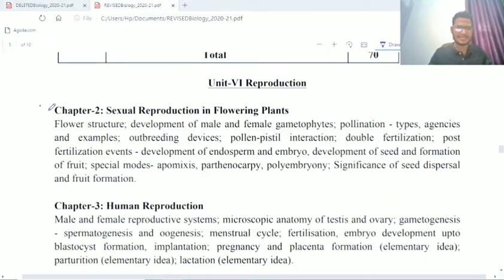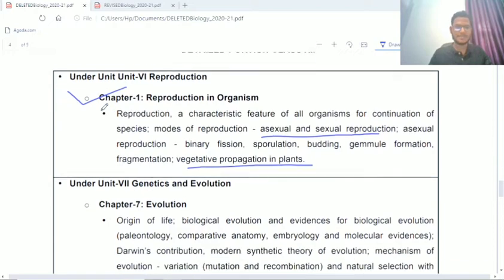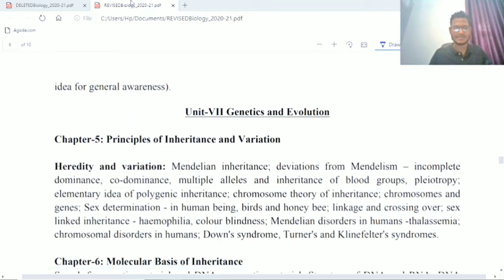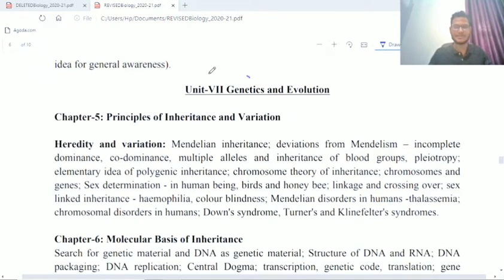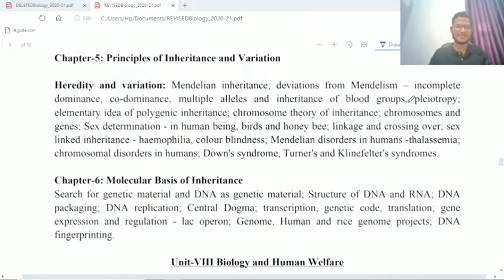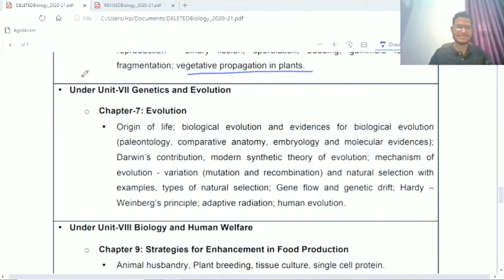But chapter 2, sexual reproduction in flowering plants, is there. Human reproduction, chapter 3, is also there, and chapter 4, reproductive health, is also there, right? So let's move on to the next part, unit 7, genetics and evolution. In genetics and evolution, my dear friends, you cannot see evolution in the new syllabus. Evolution is totally absent. Only principles of inheritance and variation, that is heredity and variation, and molecular basis of inheritance are there. In the deleted part you can see that the whole chapter of evolution is now deleted from the new syllabus.